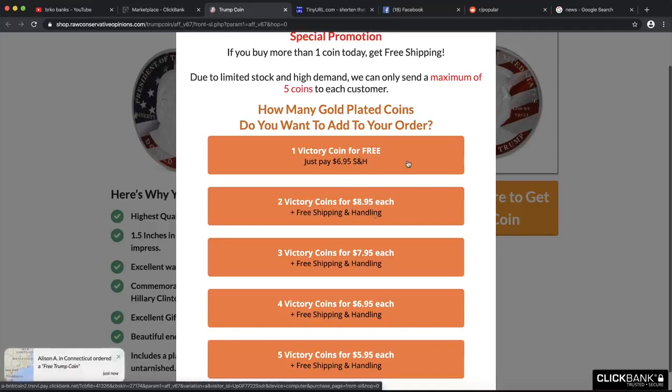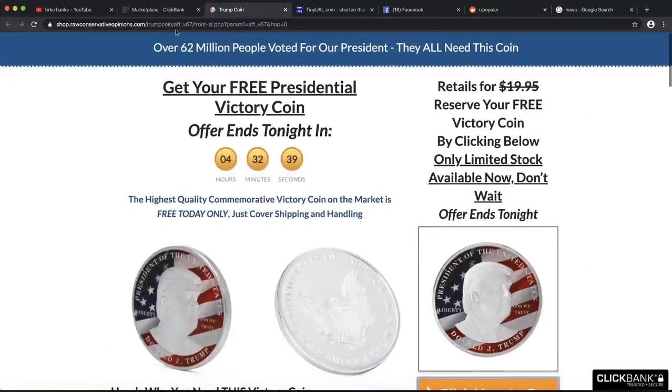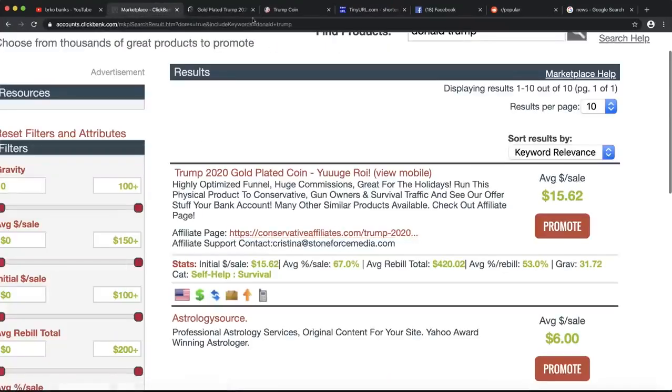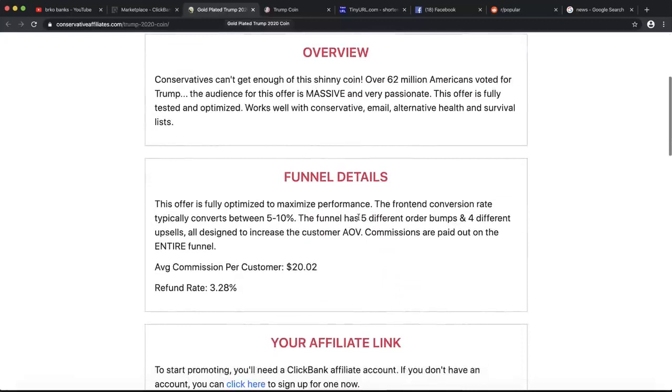So basically they are giving the product away for free, but they are going to charge for shipping and handling, so that is how this method works, and I want to show you guys how you can promote this coin. And what is really important is, of course, when you click on affiliate tools, I want to show you guys this.